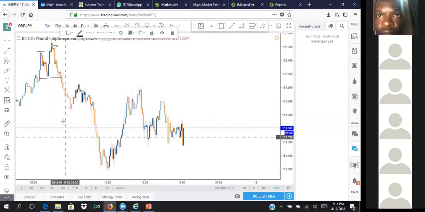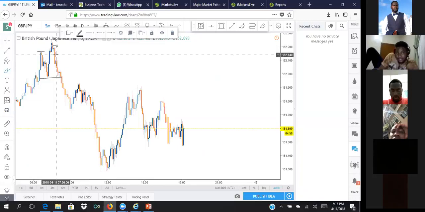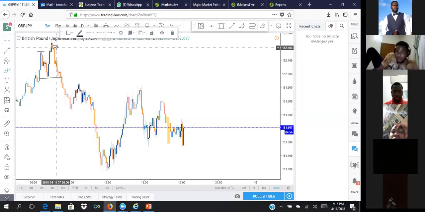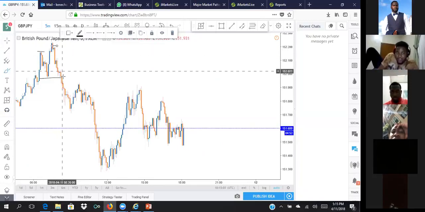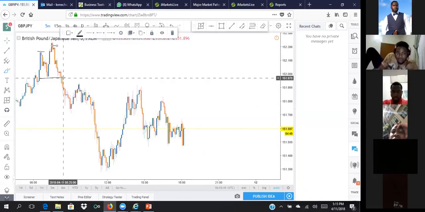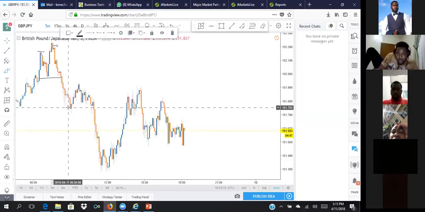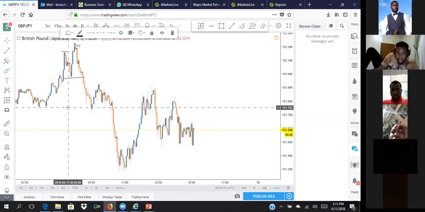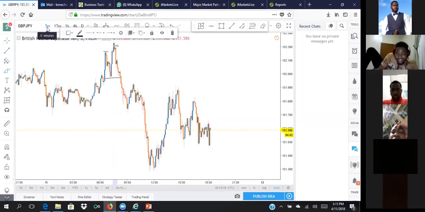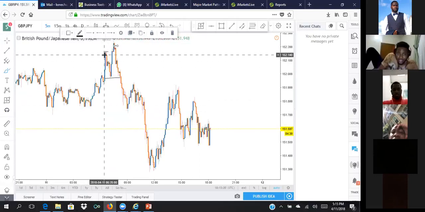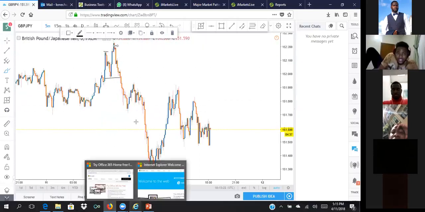I took money off. In fact, if you notice very well in the screenshot I sent to the group, I did a sell at 152.193. I did my first take profit at 151.970, and then I took my take profit 2 at 151.73. Immediately I sighted this on the 5 minute chart, I already knew that this market was reversing because of the uptrend I saw, and it had formed a double top. So the first thing I did was this.